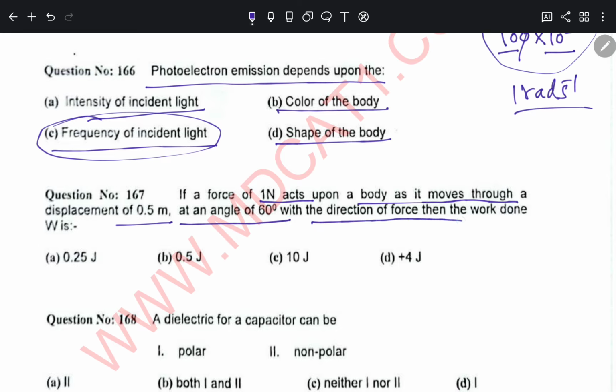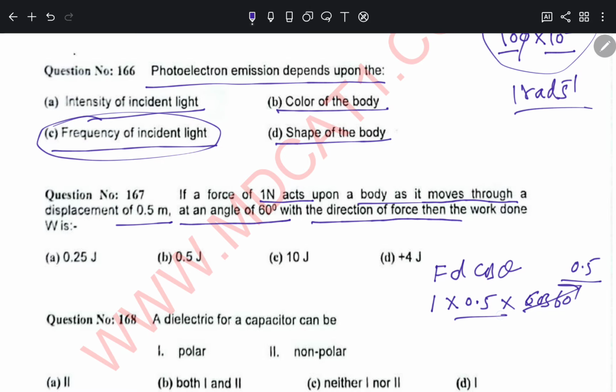Force is 1 Newton, displacement is 0.5 meter, and the angle is cos 60, which will again give you 0.5. So 0.5 into 0.5 is 0.25, and the correct option will be option A, 0.25 joules.